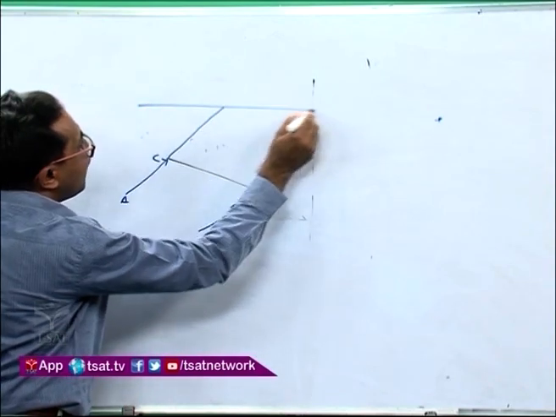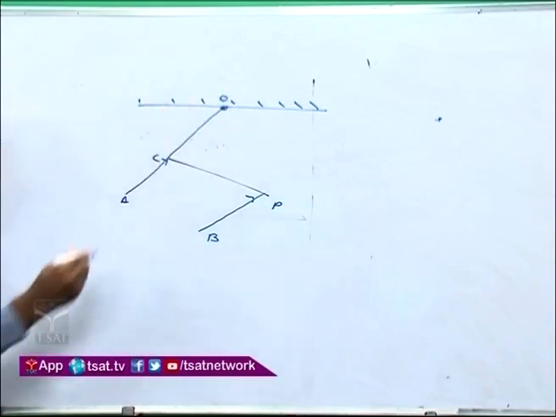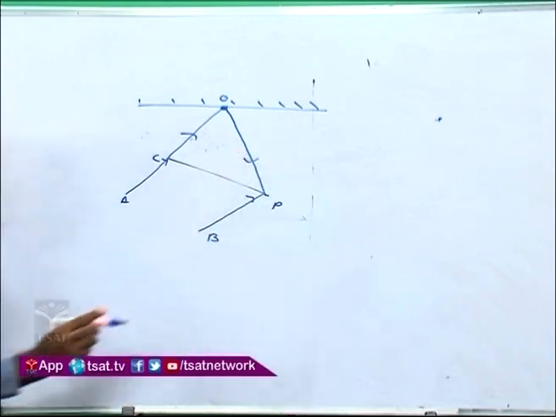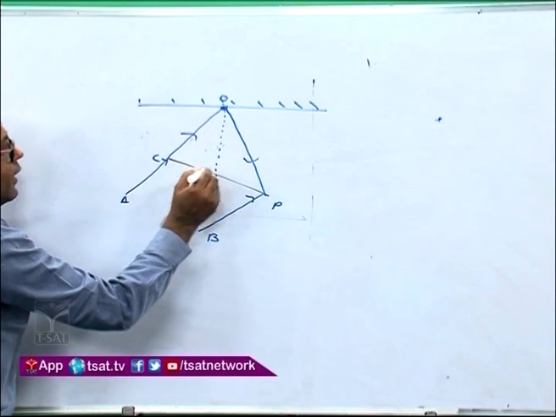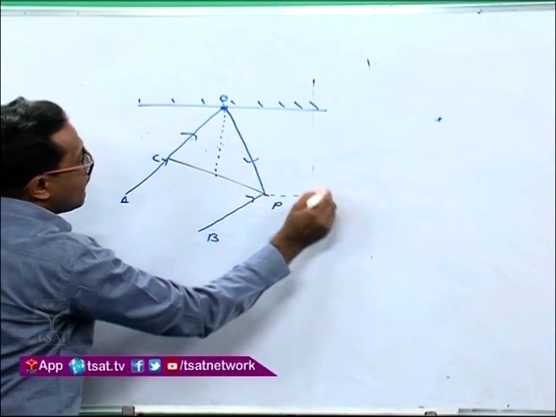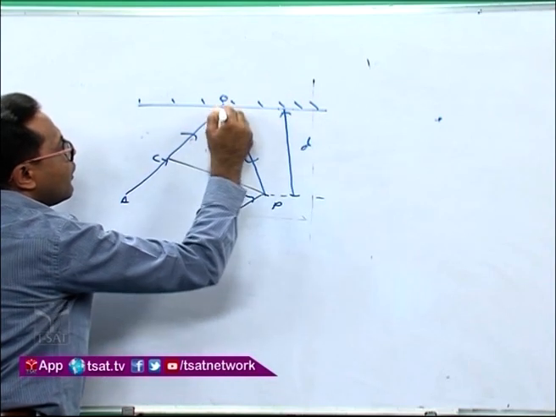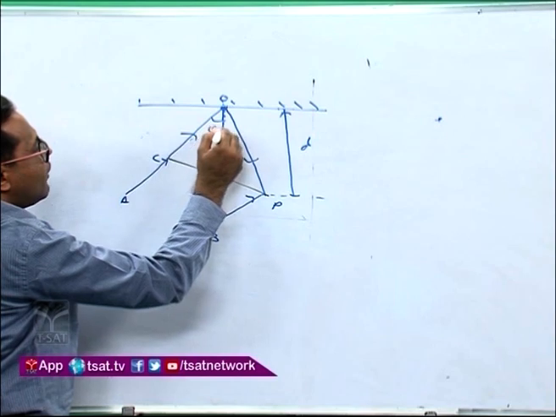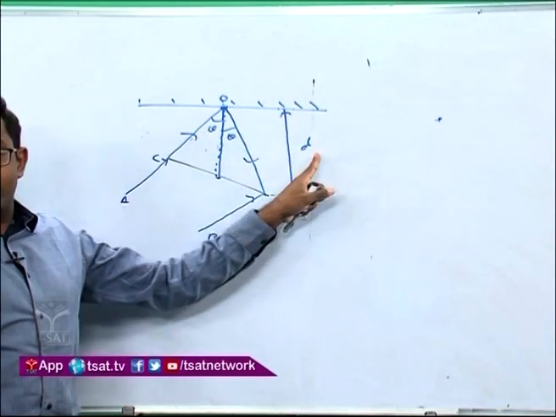Say this is a mirror over here. This is a point of incidence on the mirror, say O, and then it is reflecting back like this, OP. Now OP, if I draw a normal over here, directly normal, straight, this distance is given to you as D. This is theta, this is theta. And the distance between the mirror and the point P is given as small d.